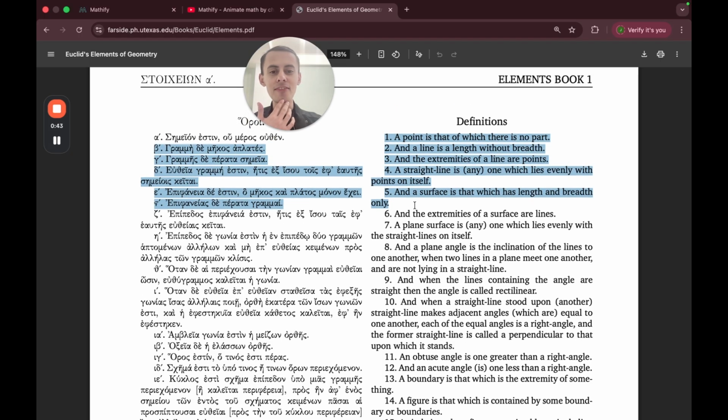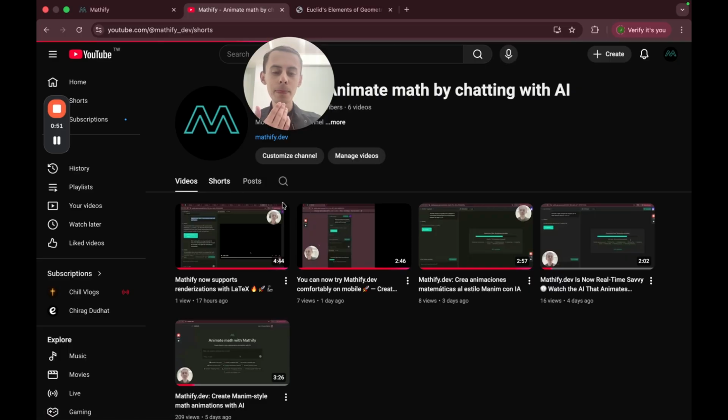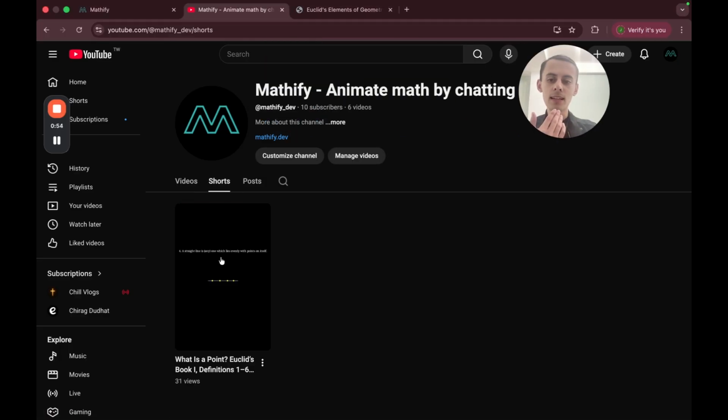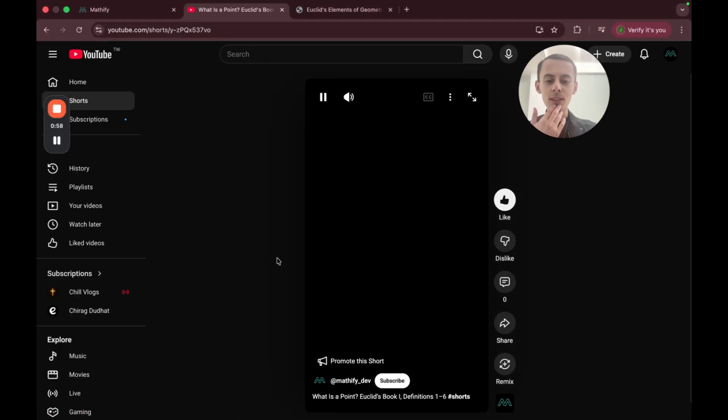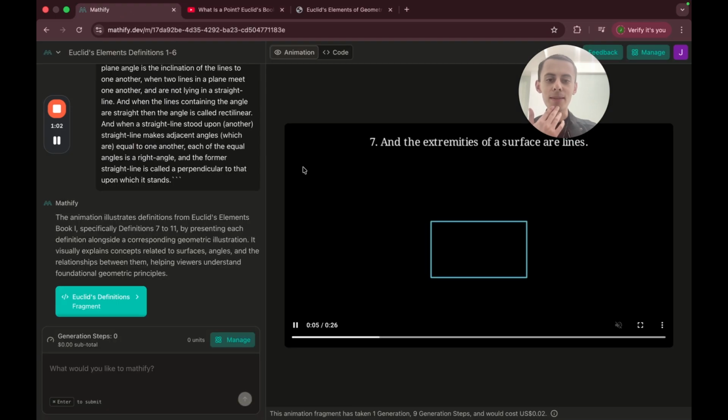So I was going through the definitions, and I thought about making an animation of the first 5, which I published on YouTube, by the way. So you can go to Mathify.dev on YouTube, and for example here you can see the animation of Euclid's Elements, right? So I made that animation.